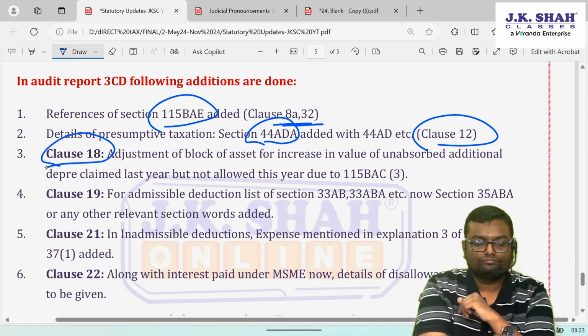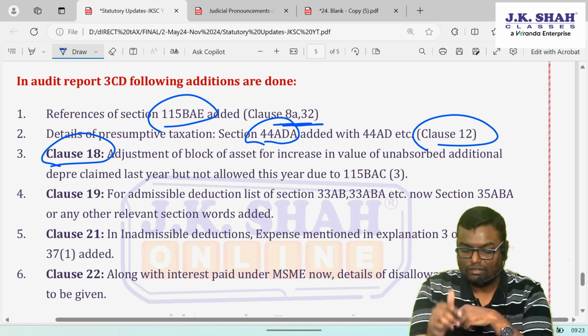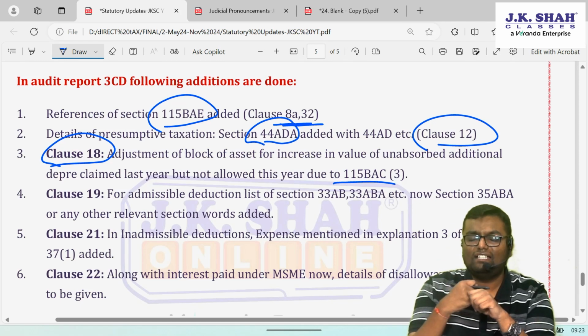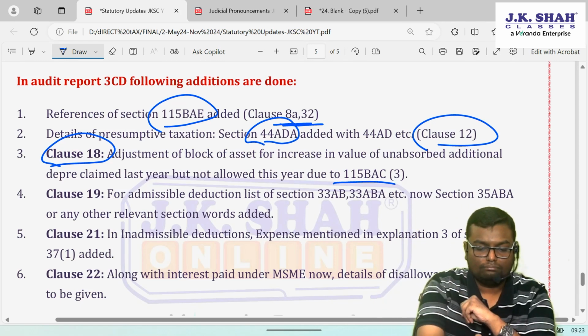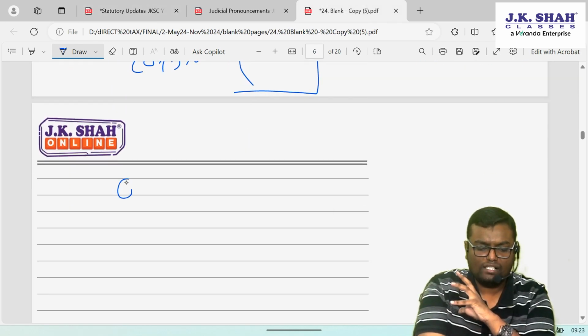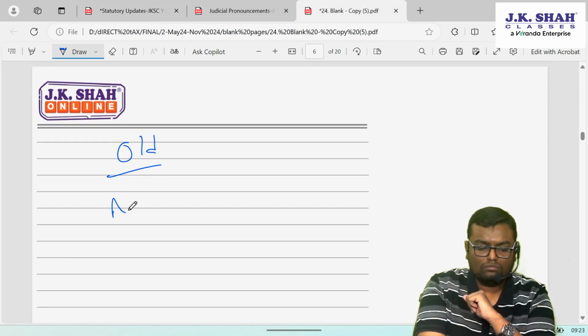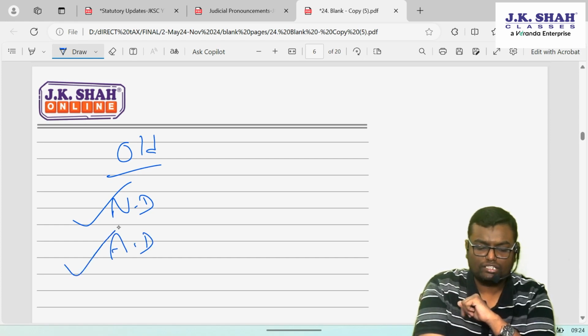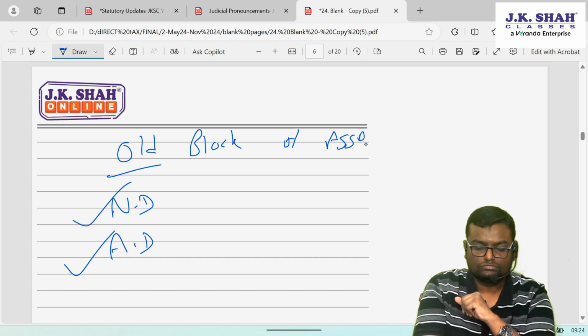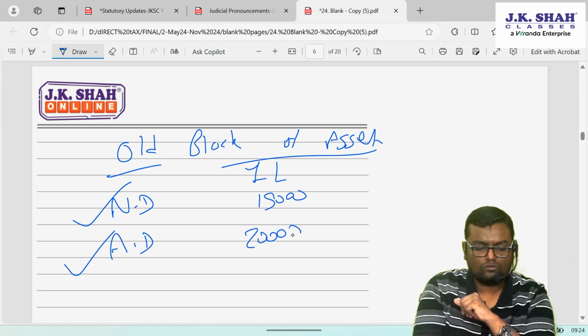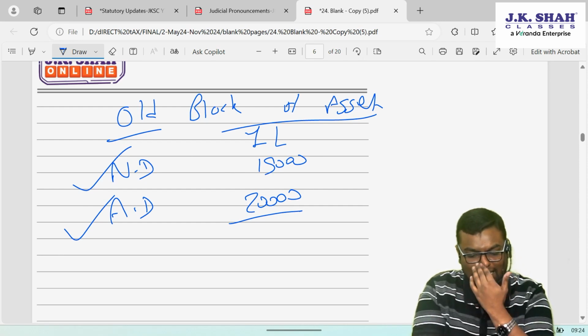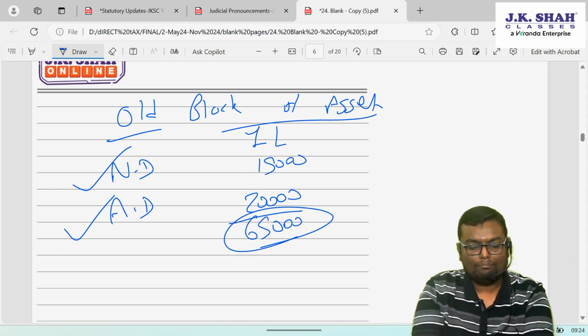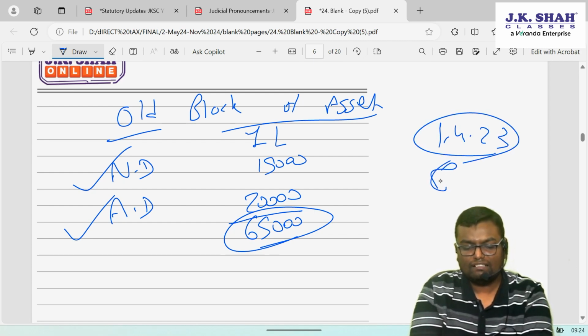Clause 18. What does 115BAC say? Let's say in the last year I have followed the old regime. Understand the things, I have followed the old regime last year. So in the old regime, normal depreciation is also allowed, additional depreciation is also allowed. My block of asset was opening 1 lakh, normal depreciation 15,000, additional depreciation 20,000. So now my block of asset has become rupees, let's say, 65,000. That is the depreciated value. So what will be the opening WDV of 1st April 23?